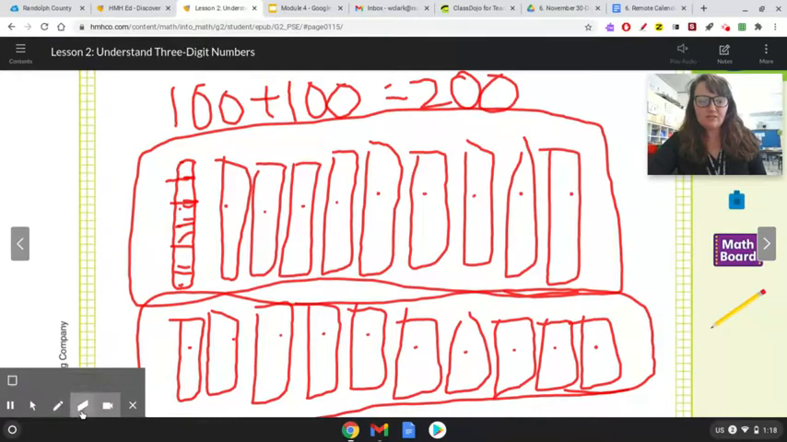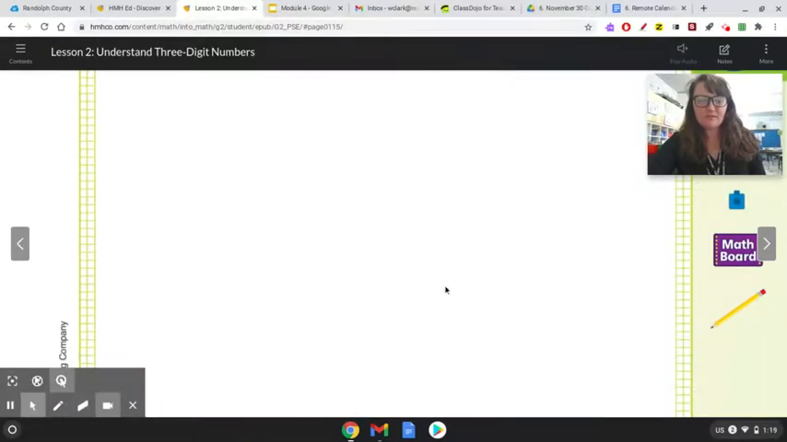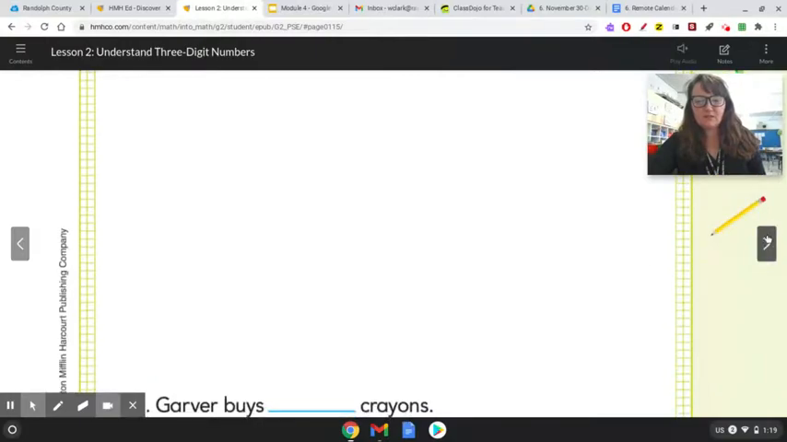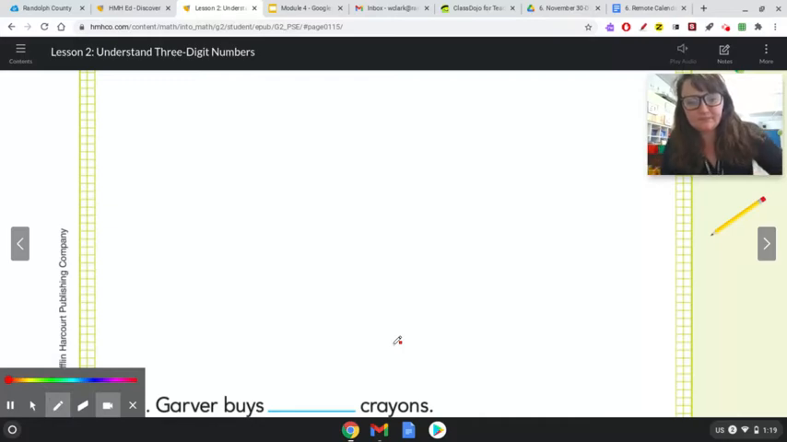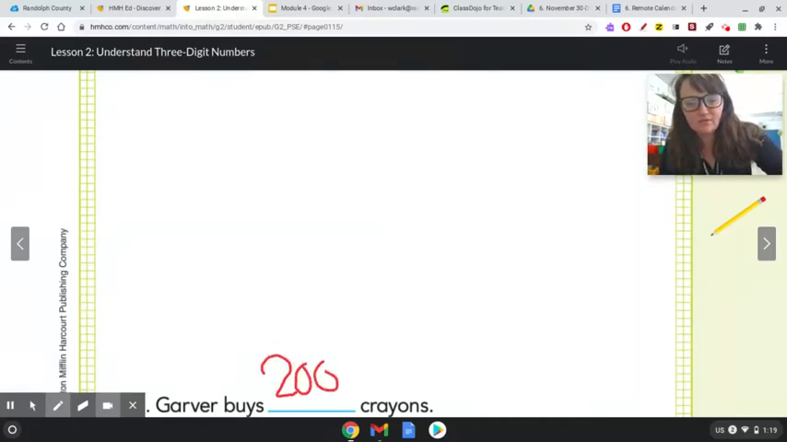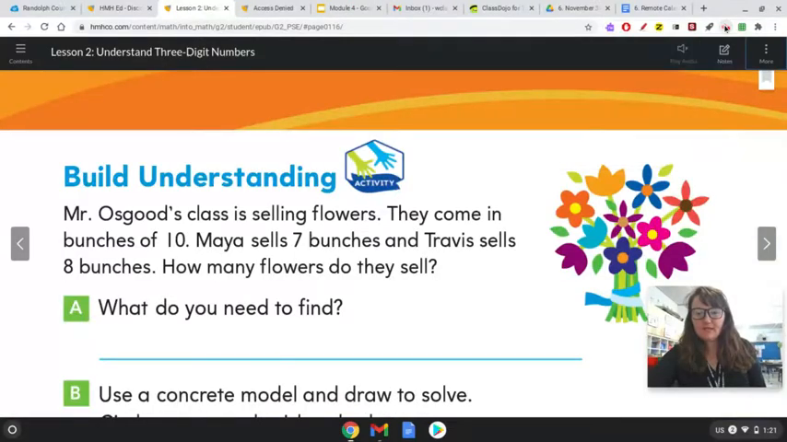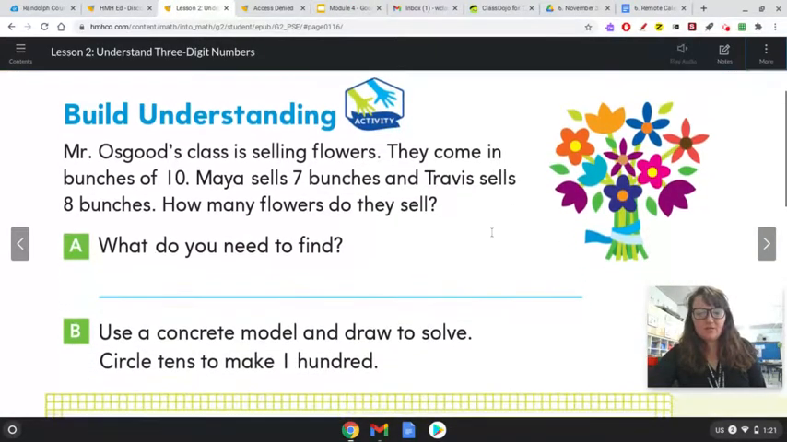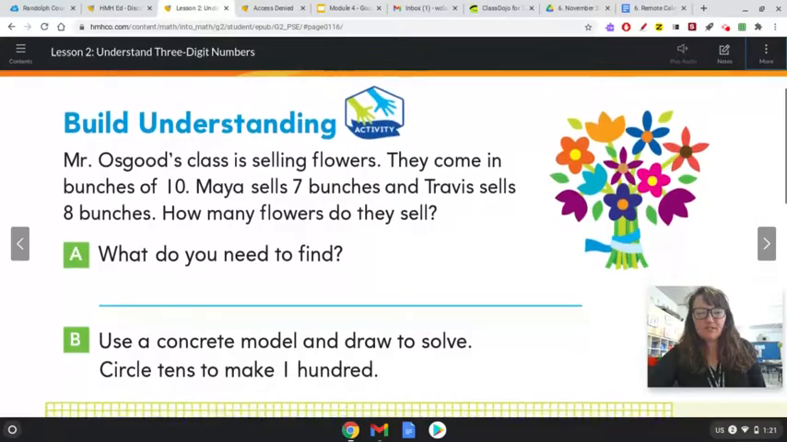Now I'm going to erase this. Make sure that you've drawn it on your paper, and let's keep going. Oh, Mrs. Garver buys 200 crayons. I forgot to write that down. Down here at the bottom, 200 crayons. All right, let's keep going. Sorry for that. My computer decided to be weird, so I refreshed it, and now we're back.